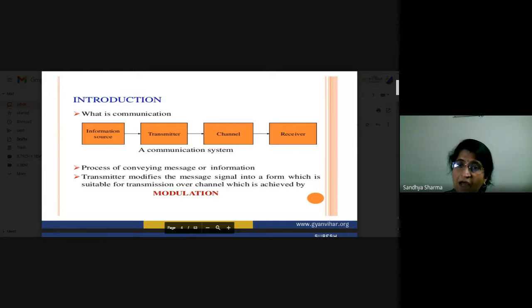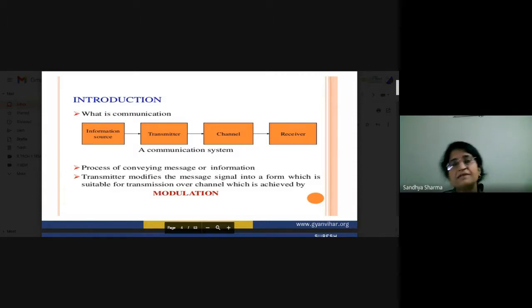Why do we have to use modulation? The first thing is that low frequency signals cannot be transmitted to longer distances. So what you have to do is superimpose your low frequency signal onto a high frequency signal. Now these high frequency signals can carry your information to longer distances.